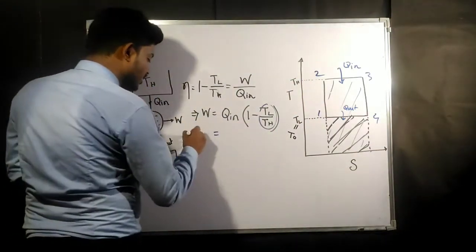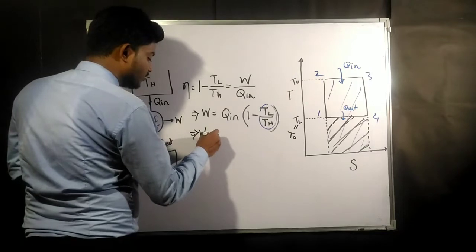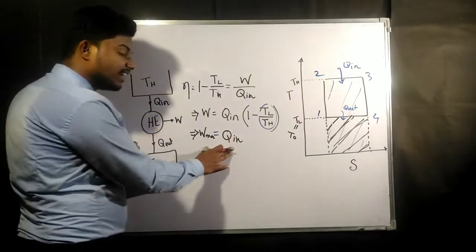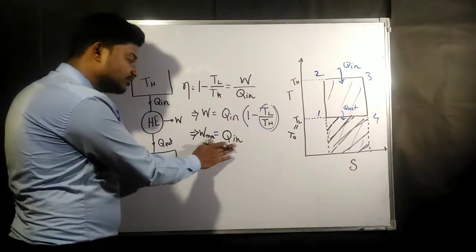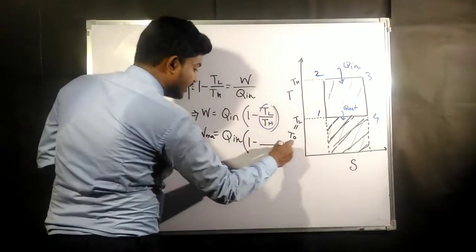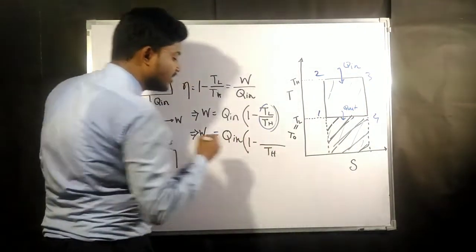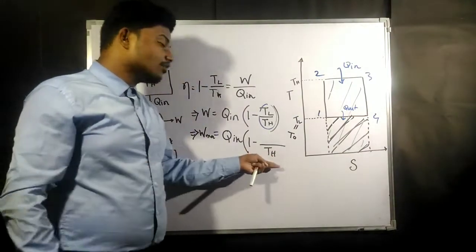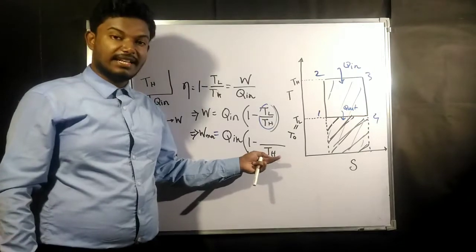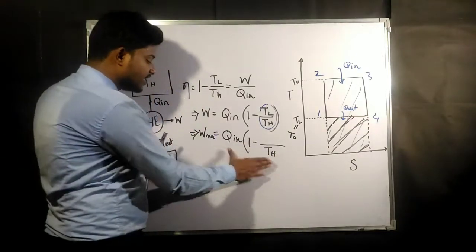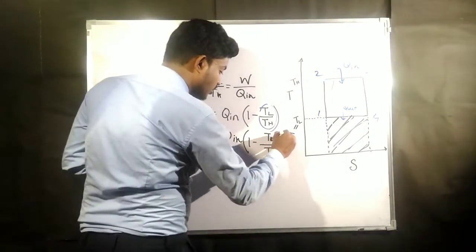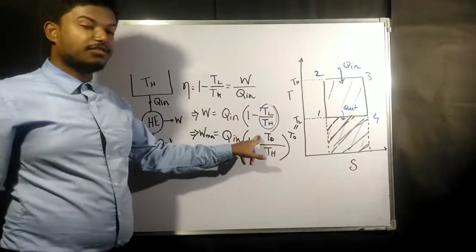So from here we can write W max, or the maximum amount which we can take out for a given Q in. You are told that you can give only this much amount of heat. More than this heat you cannot give. And given maximum temperature means you cannot go beyond that temperature. You have a limit of maximum temperature, so this is given TH. So in such conditions, what is the maximum amount of work you can take? This is going to be with T naught, the temperature of the atmosphere.